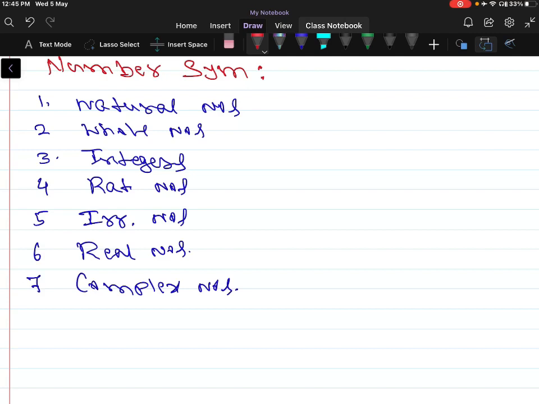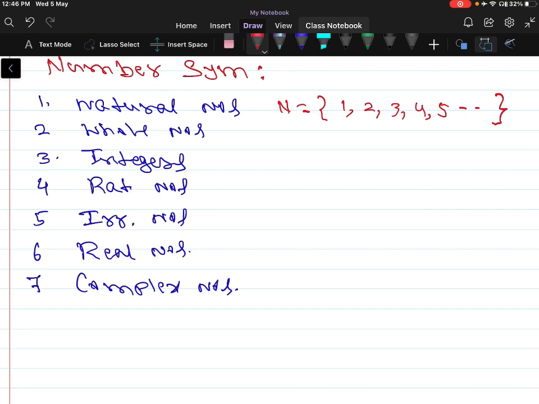The set of natural numbers can be represented by the letter N, which contains the numbers 1, 2, 3, 4, 5, and so on. There are infinitely many numbers, called counting numbers or positive numbers.